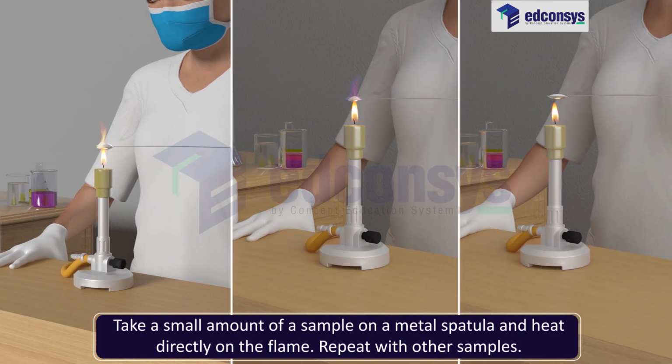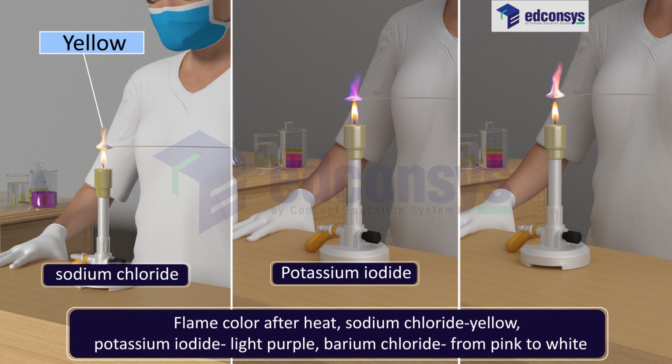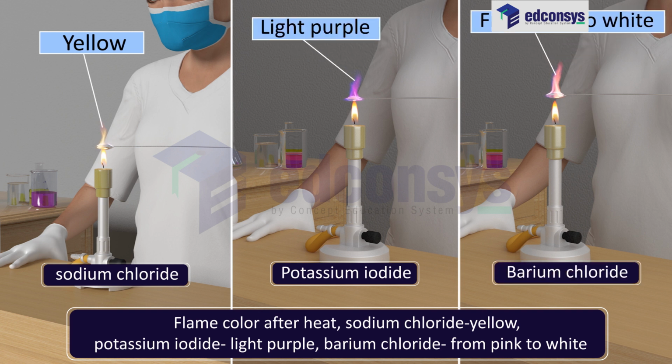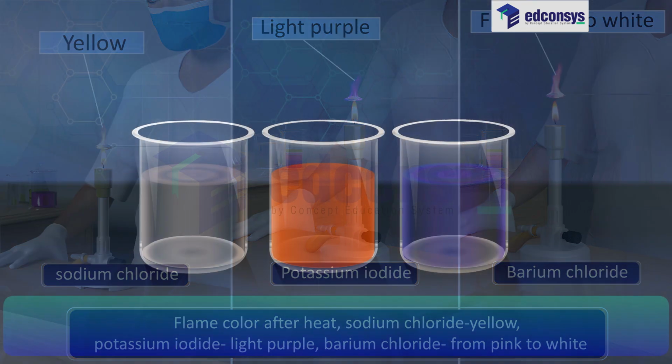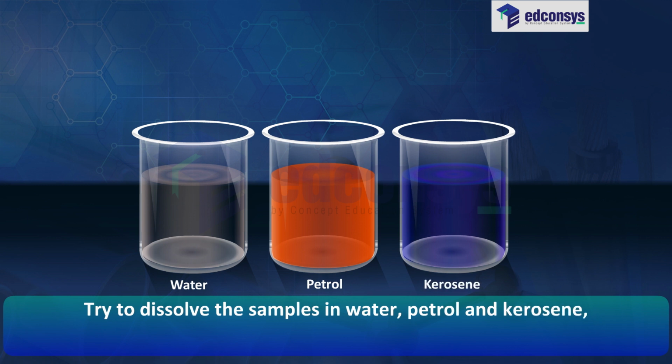Repeat with other samples. Flame color after heat. Sodium chloride, yellow. Potassium iodide, light purple. Barium chloride, from pink to white. Try to dissolve the samples in water, petrol and kerosene.